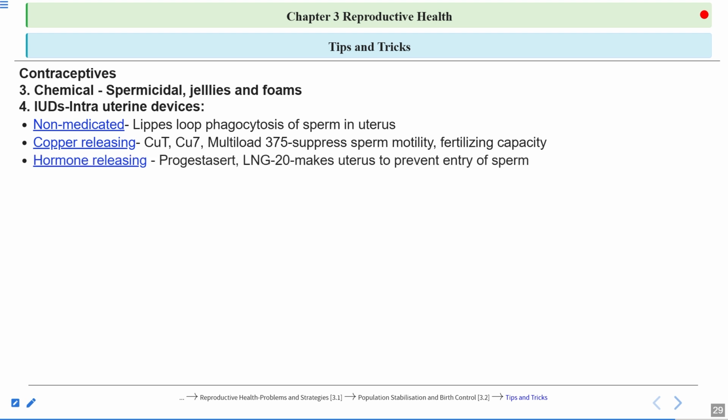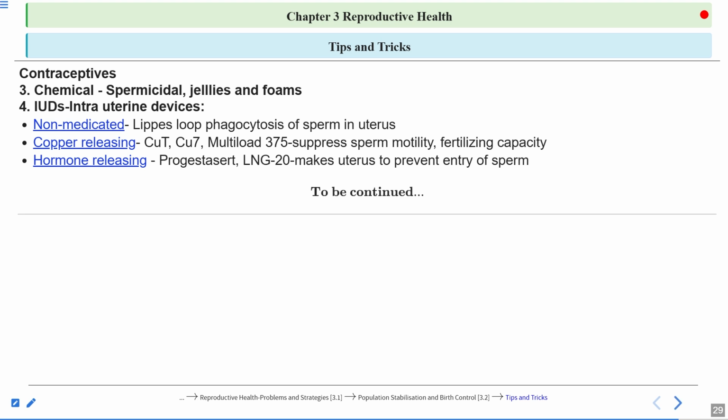Then there are hormone releasing IUDs. You should remember the examples of hormone releasing IUDs, progestasert, LNG-20. Wherever hormone is involved, you should remember how they prevent conception. They prevent ovulation, they prevent implantation, and they make the cervix hostile.